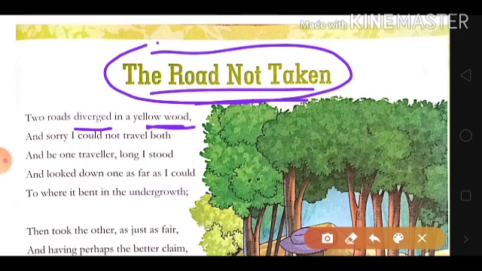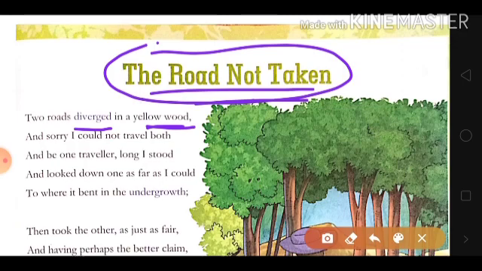The poet stood there and looked at the path very carefully as far as he could see it. Before taking the path, he wanted to know how it was. He wanted to know whether it was suitable for him or not.